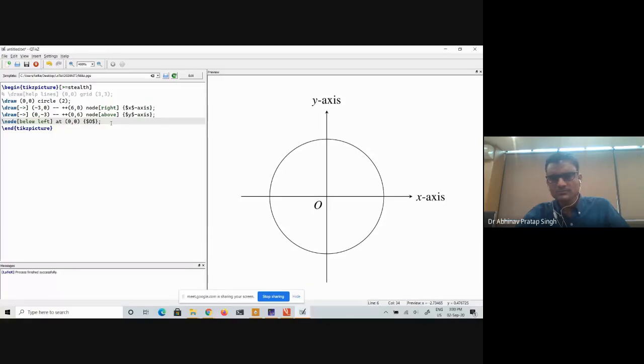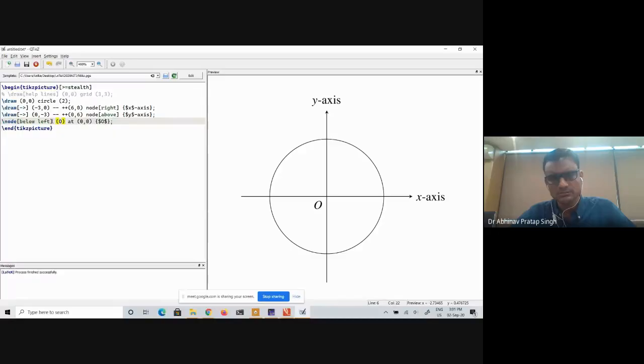And you can name these nodes also. You can give it some name so that you can call it afterwards. For example, what I can say is node (O). It is not necessary that I should write O, but I will call it O, because it is easier for me to remember.